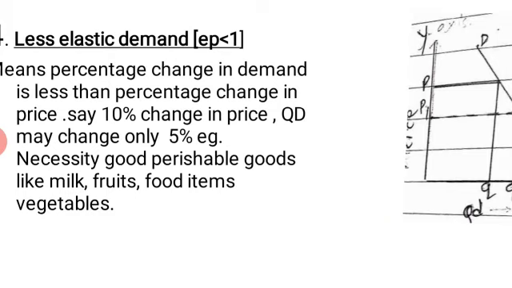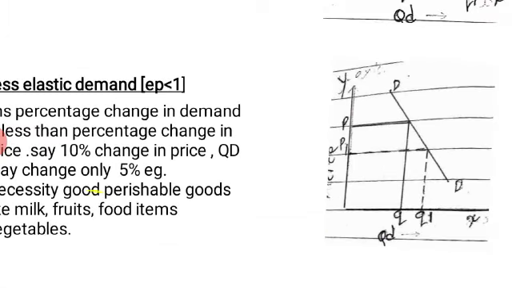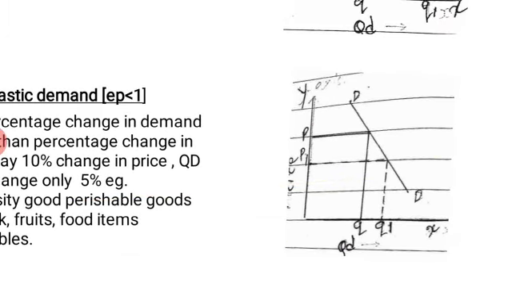So if the price falls by a greater amount, we will buy a little more only of these goods, as you cannot store them for a longer time. Okay, so here even if the price is falling by a greater percentage, then demand is increasing by a smaller percentage. So elasticity is less than 1.